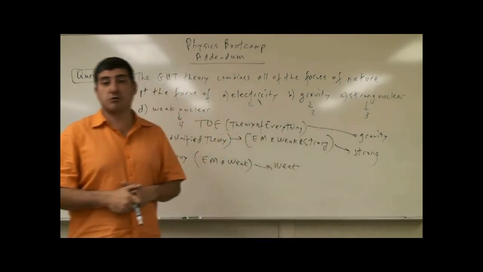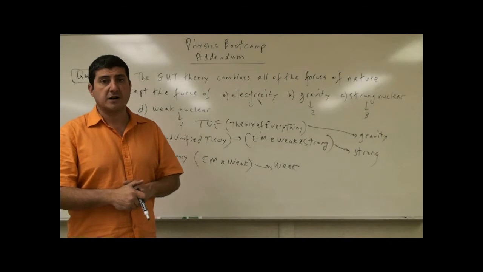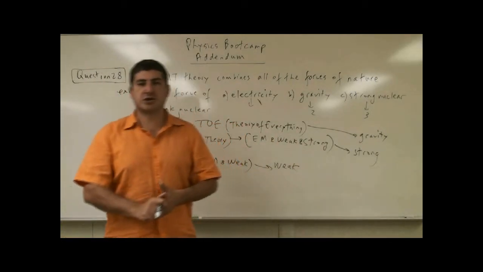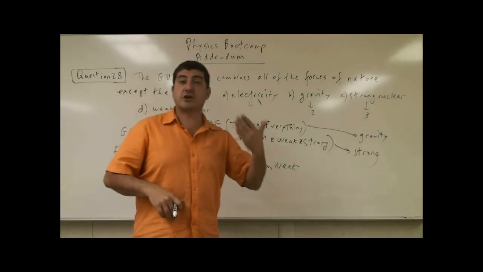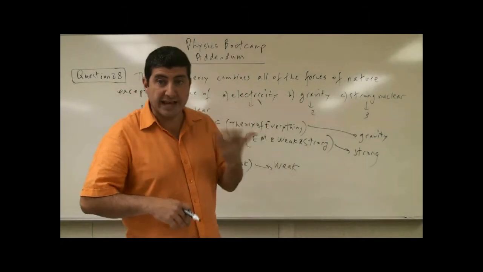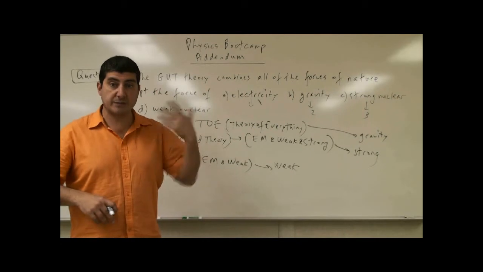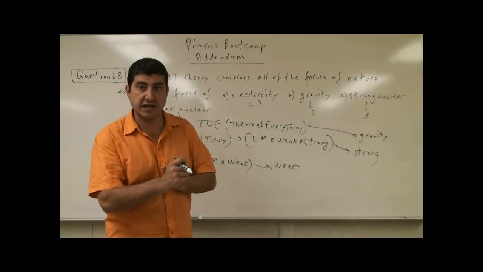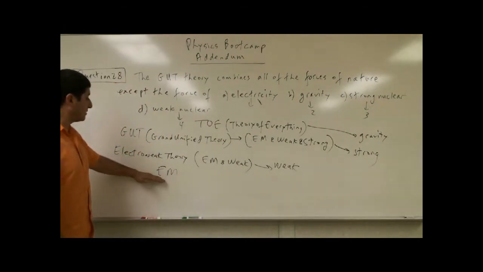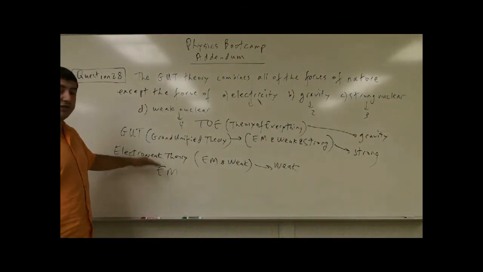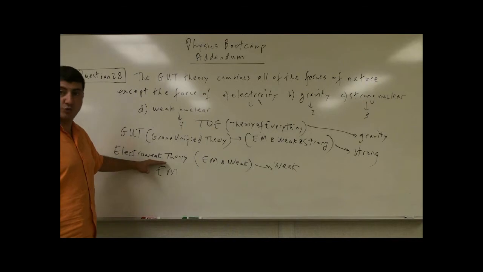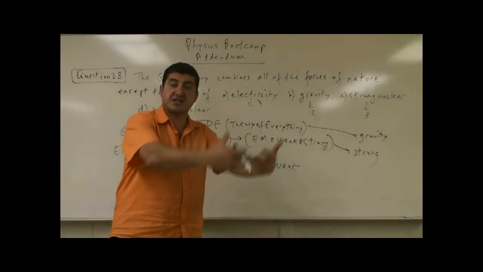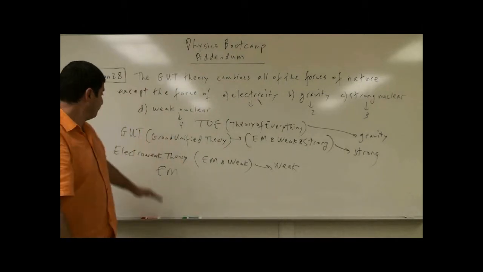Now, one of the things that we try to do in our particle accelerators is collide particles together at very, very high energies, because we want to recreate the conditions of the Big Bang, and we want to be able to combine these forces together again. So far in the particle accelerators, we have recreated the conditions of the electroweak force, and we have discovered the particles that exist at those energies.